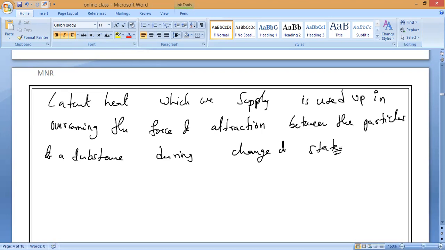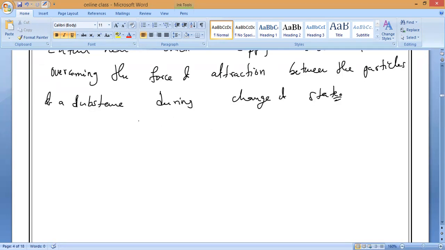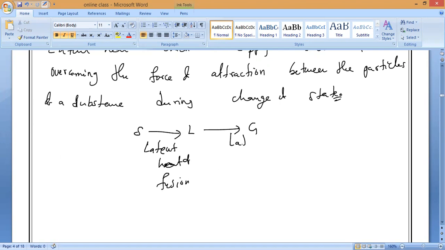That is what. So, based upon change of state from solid to liquid or liquid to gas, this is called latent heat of fusion or melting, and this is called what? Latent heat of vaporization. Okay, now let it be. So these are the two types of latent heat.